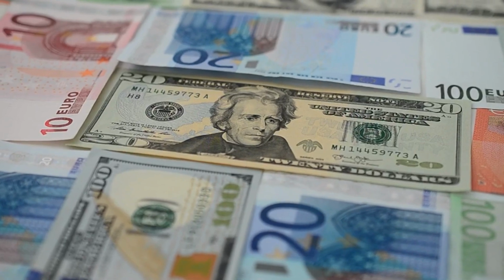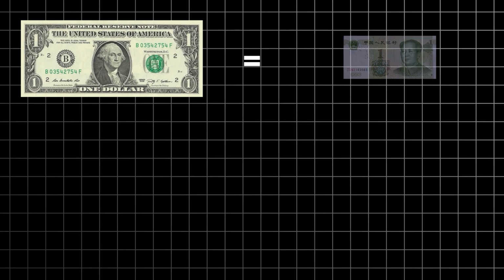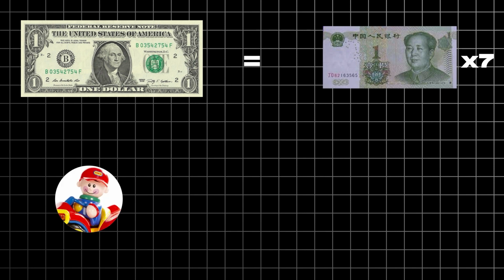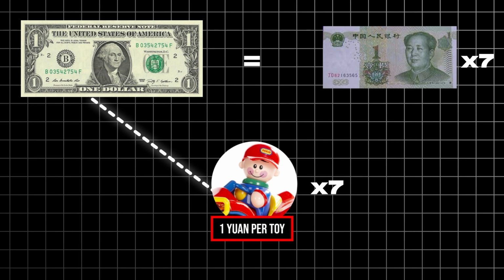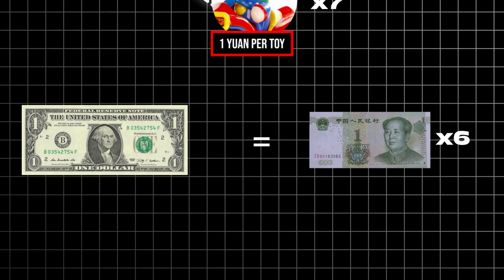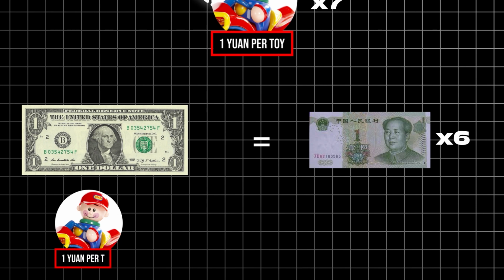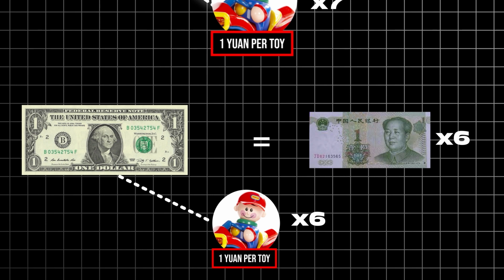Let's start with how currency impacts inflation. If a currency is getting weaker, that makes the imports from other countries more expensive. So for a simple example, let's say $1 is worth 7 Chinese Yuan. If we want to import some Chinese toys that each cost 1 Yuan, we can get 7 of them for $1. But then let's say the dollar weakens against the yuan, and now each dollar is only worth 6 yuan, not 7. Well, if the price of the toy stays the same in China, we can now only afford 6 of them for $1 when we used to be able to buy 7.